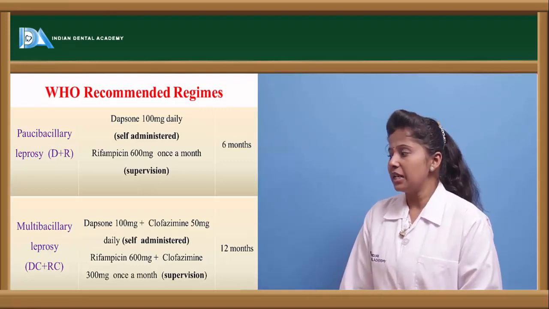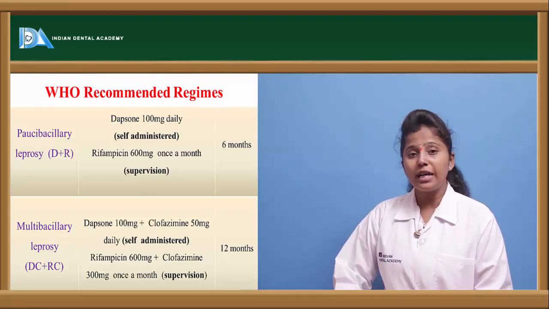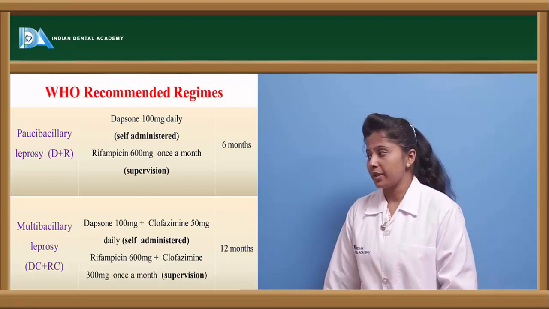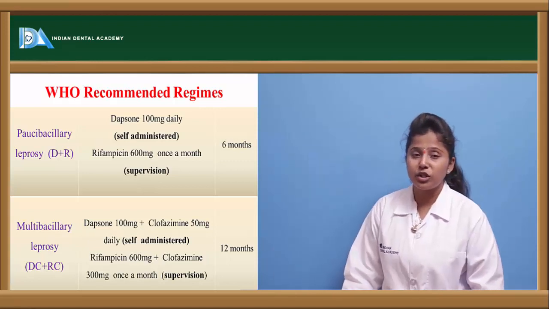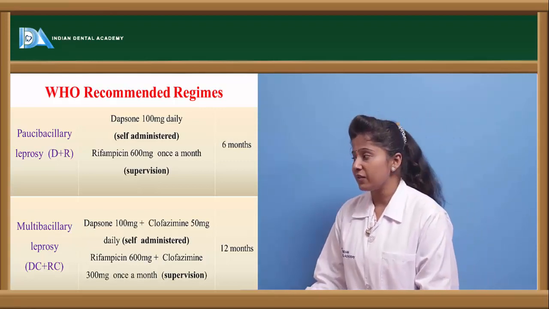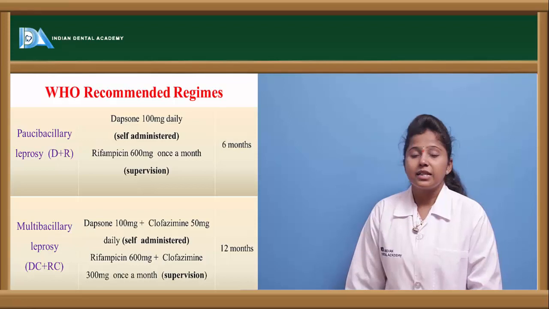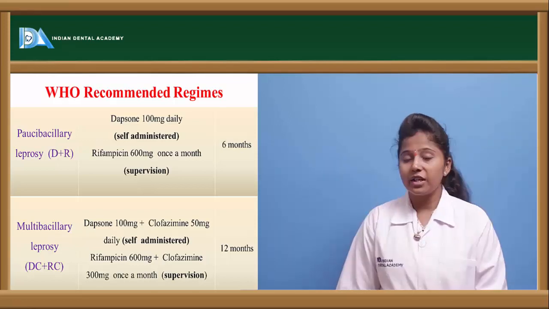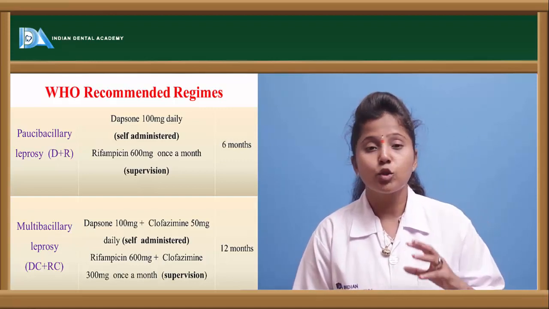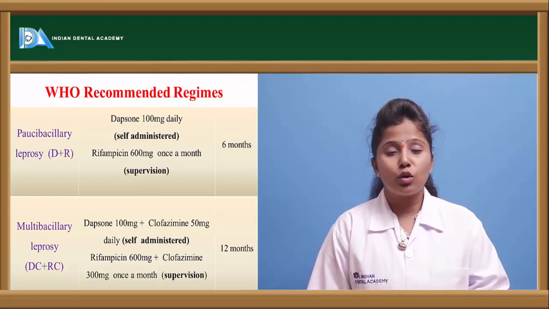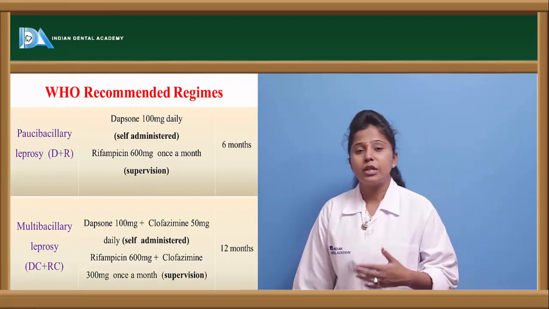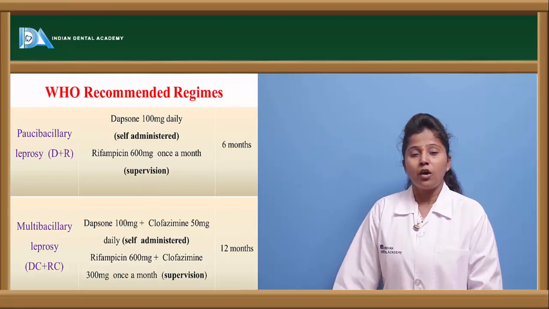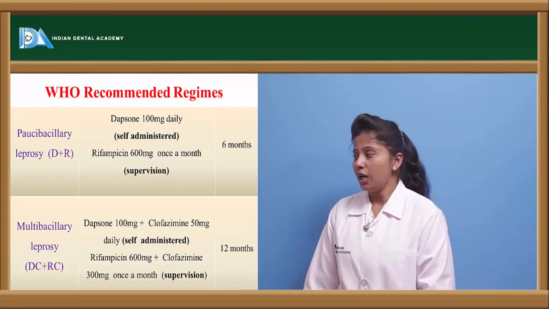If we take multibacillary leprosy, here dapsone and clofazimine are given along with rifampicin. Dapsone at the dose of 100 mg in combination with clofazimine 50 mg is given, whereas the combination of rifampicin 600 mg plus clofazimine 300 mg once a month is recommended. These are the ideal dosage regimens in the treatment of leprosy, and the duration of therapy of this multibacillary treatment is almost 12 months.